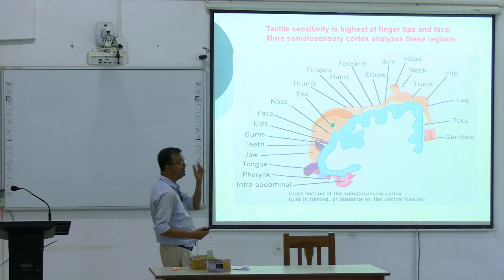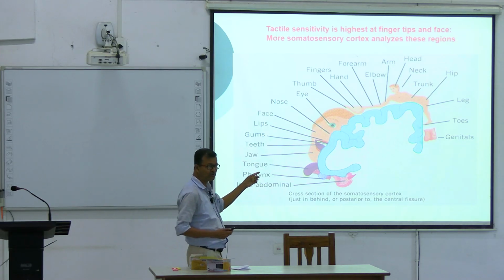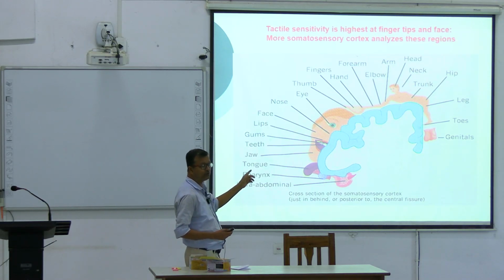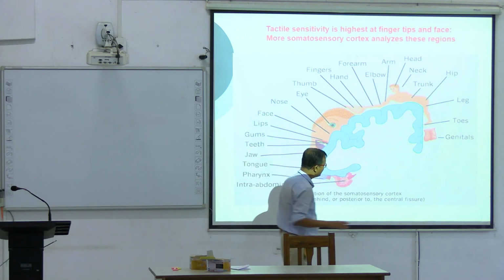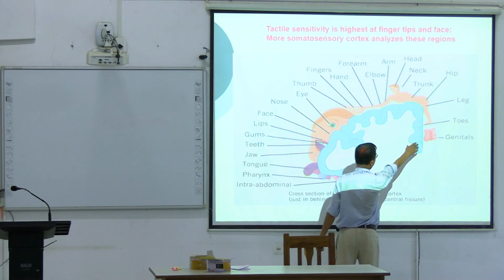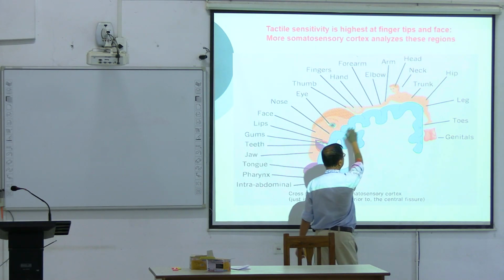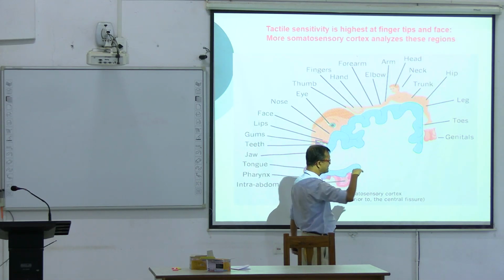This is called the sensory homunculus, or somatosensory mapping, somatotopy, somatosensory homunculus mapping, like this. And you see it is upside down. The representation is upside down.